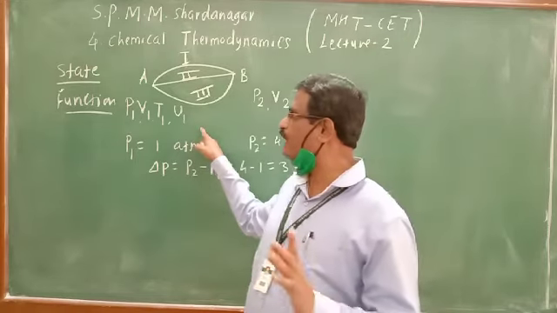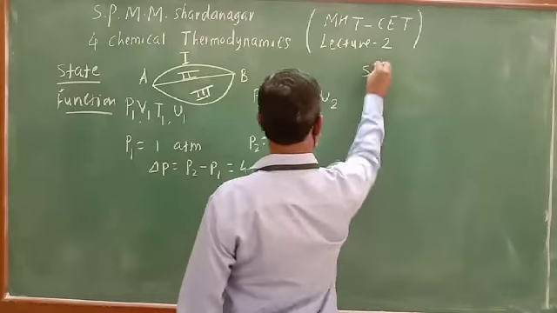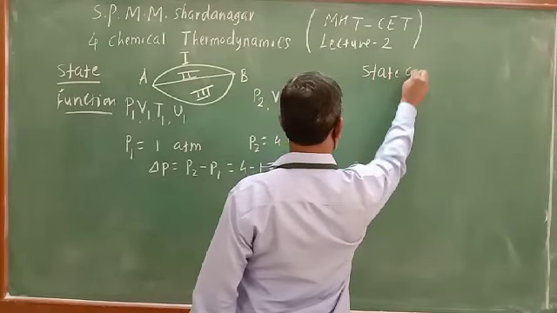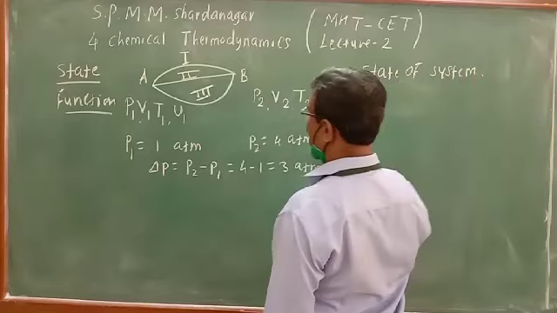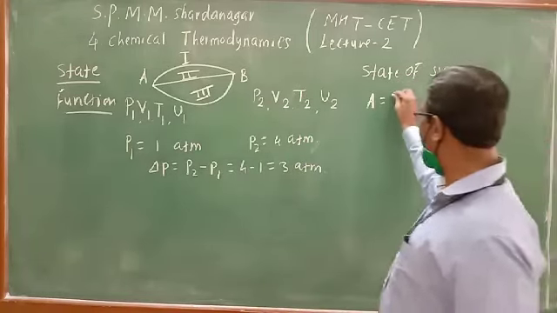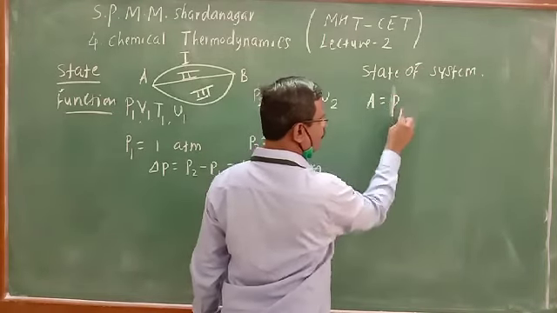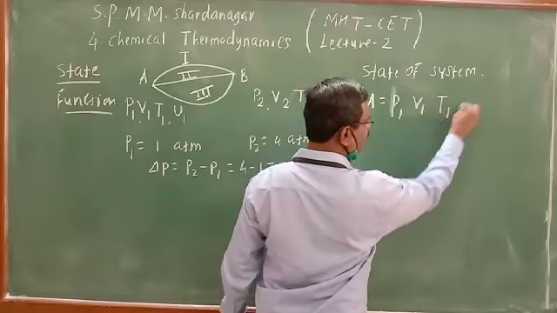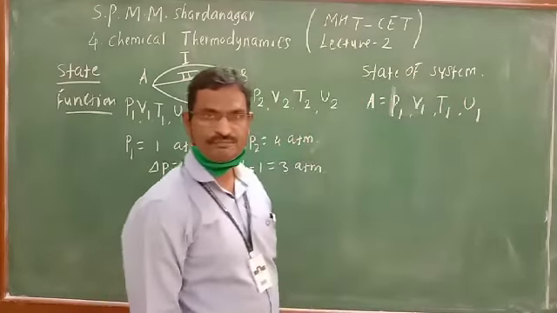And now, what is the state of a system? See, over here we have to study the state of a system. State A has pressure P1, volume V1, temperature T1 and internal energy U1.